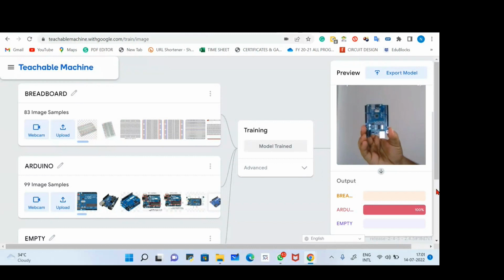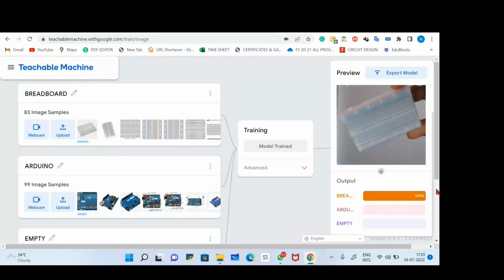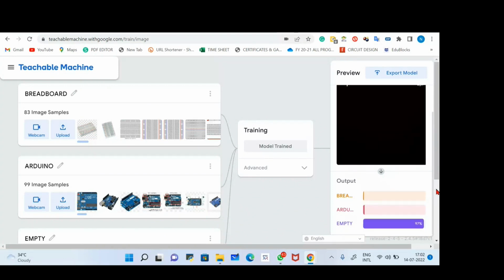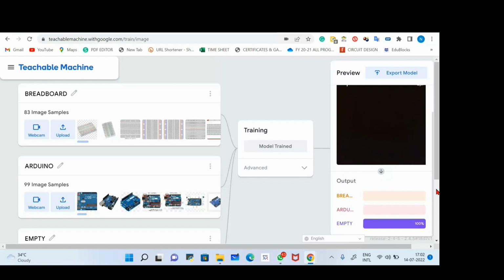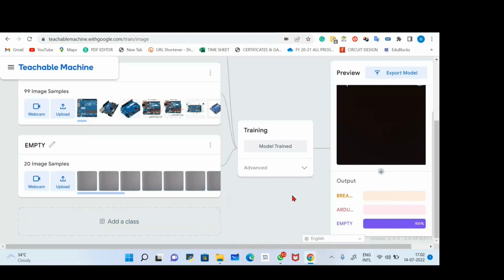So this is how your application will identify the components. This is basically based on image processing. I think most of you have heard about image processing, which is basically processing images. All right, so this one is the Arduino, breadboard, and this one is empty. This is one example, and you can even use n number of components over here.